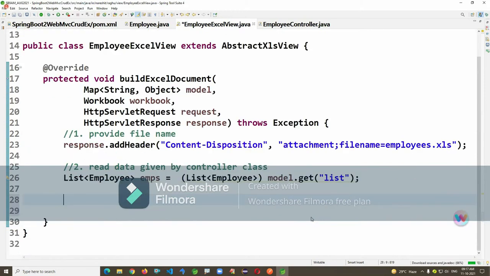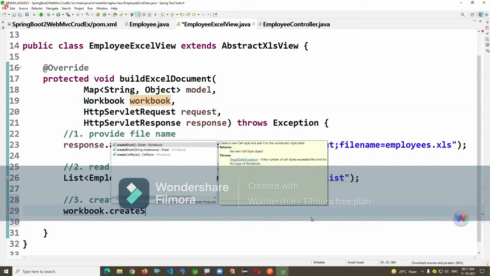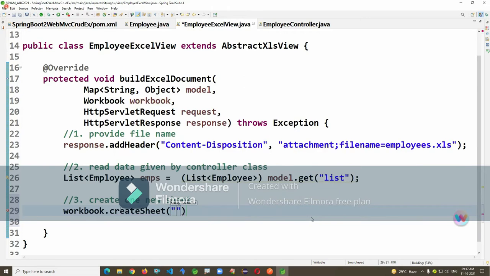Once you read the data here, create one new empty sheet. We already have the workbook available. By using the workbook, we have to create a sheet and mention the sheet name employees, which returns a sheet.